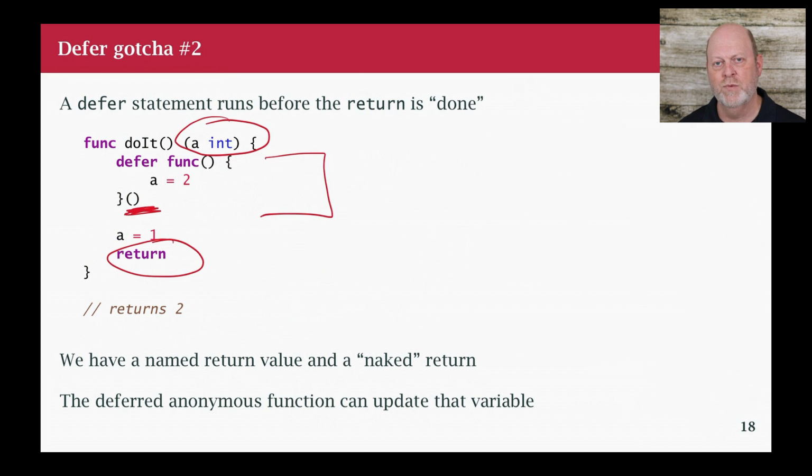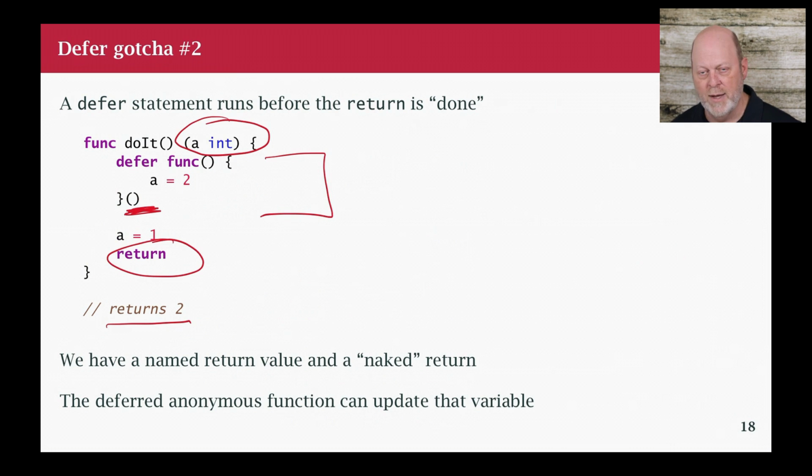I'm assigning 1 to a, and then I'm deferring a function call that assigns 2 to a. And the question is, what comes back from the function? The answer is that what comes back is the value 2. As soon as I hit this return statement, I'm leaving the function doIt. And when I leave the function, I start to execute the defer stack.